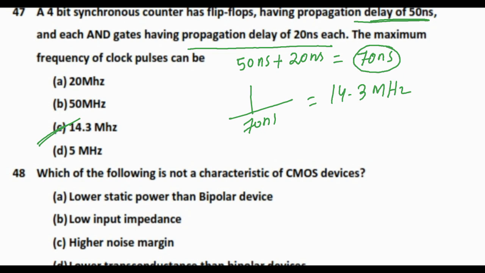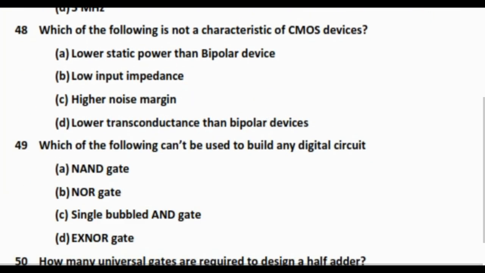megahertz. Which of the following is not a characteristic of a CMOS device? Option A, lower static power than bipolar device. Option B is low input impedance. Option C is higher noise margin. Option D is lower transconductance than bipolar device. The answer is low input impedance, because this is not a characteristic. The characteristic of CMOS is high input impedance.